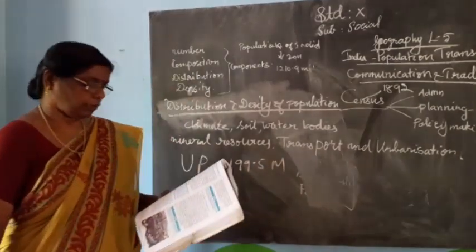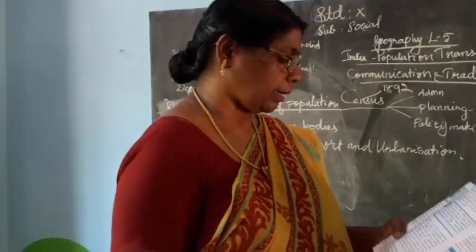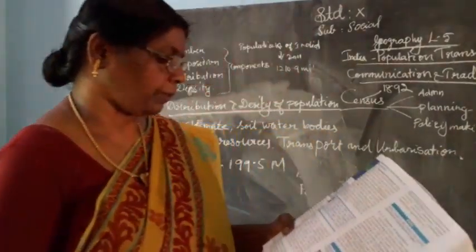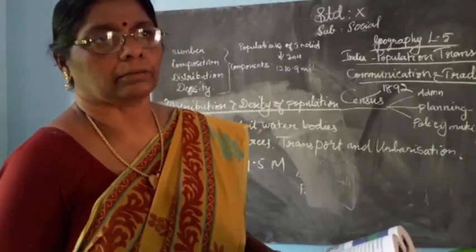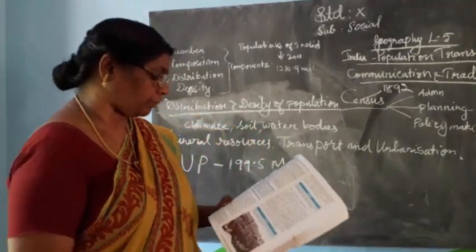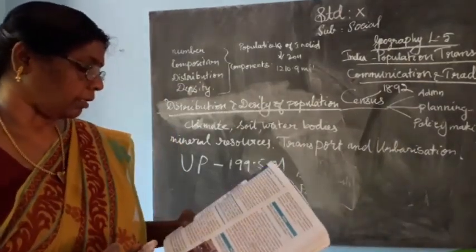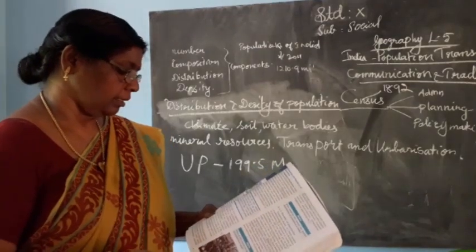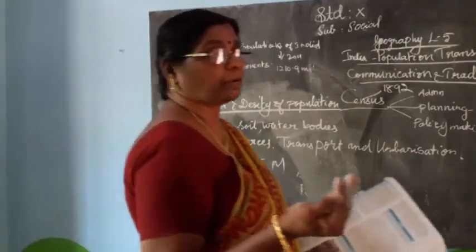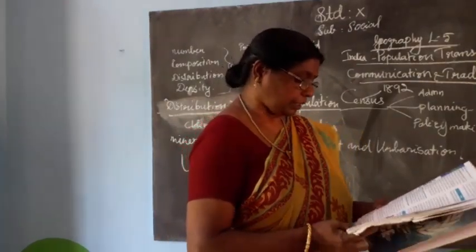Then next Maharashtra, Bihar, West Bengal and combined Andhra Pradesh. These 5 states account for half of the population of India.